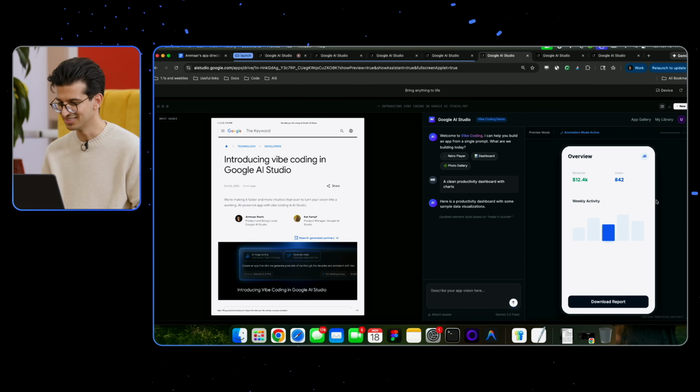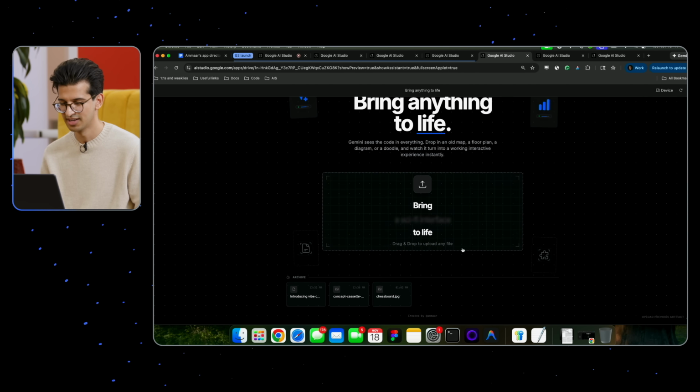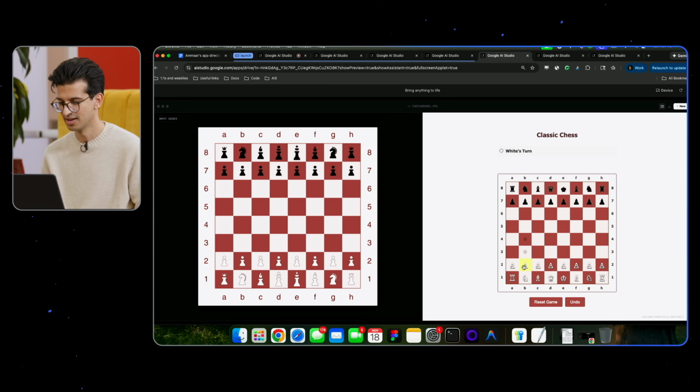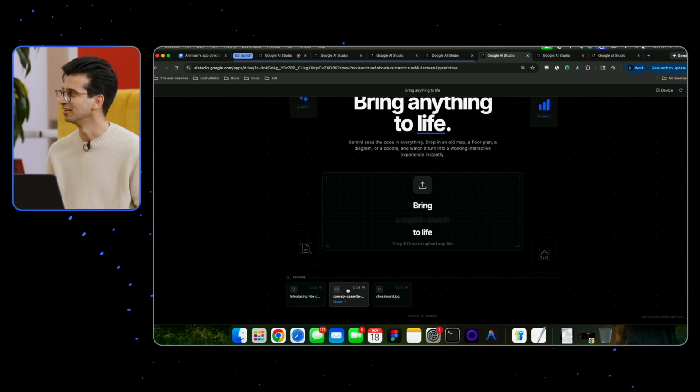And it's kind of crazy. This is a cool blog post. Yeah, so it just understood that and then I gave it an image of a chess game. It actually made a working chess game. That's crazy. And I think that's the thing about this. It surprises you with what it comes up with.